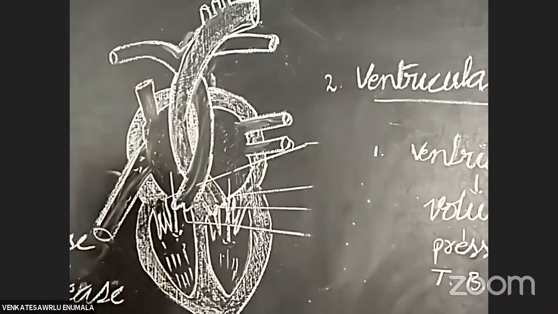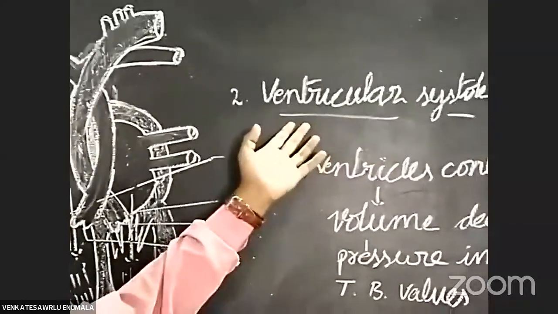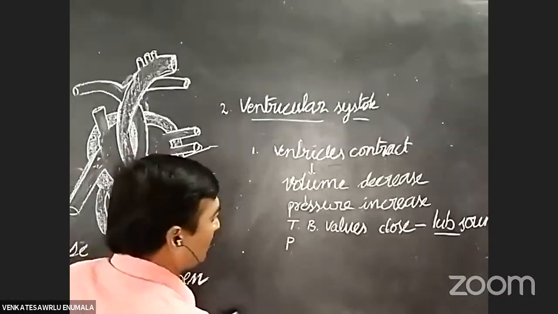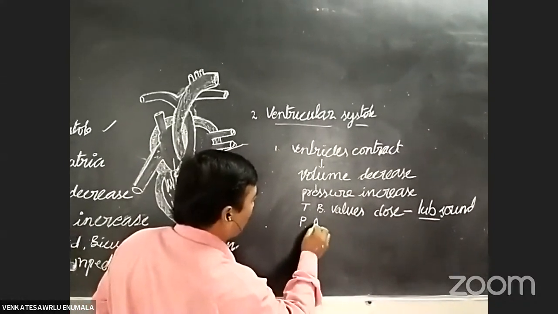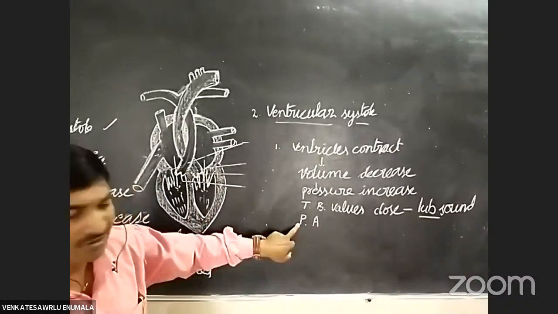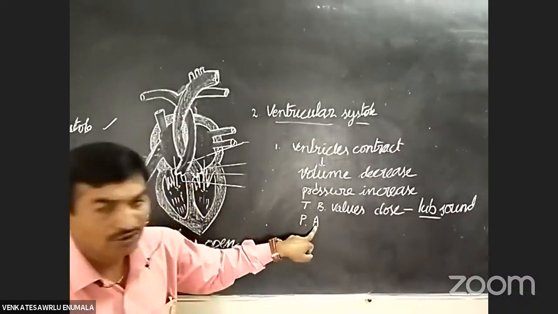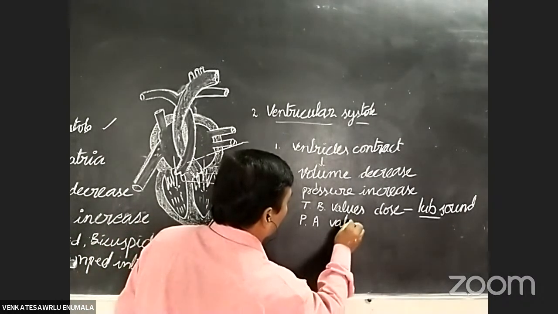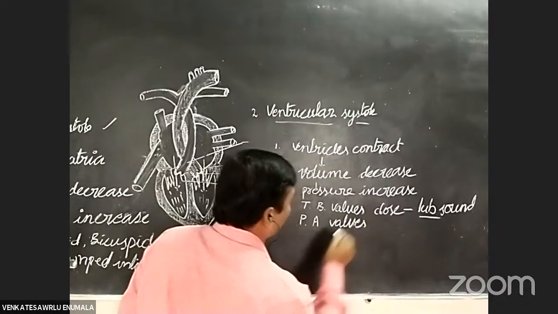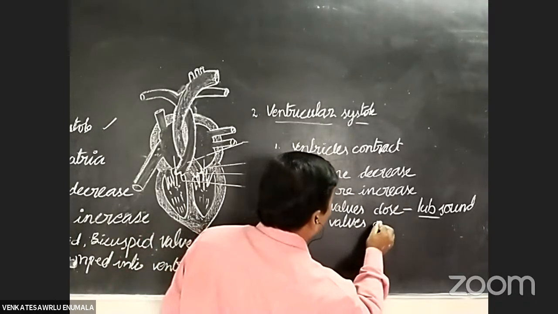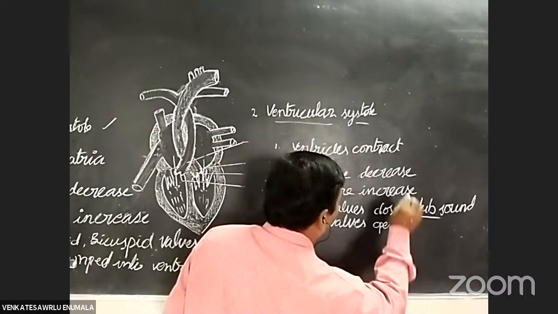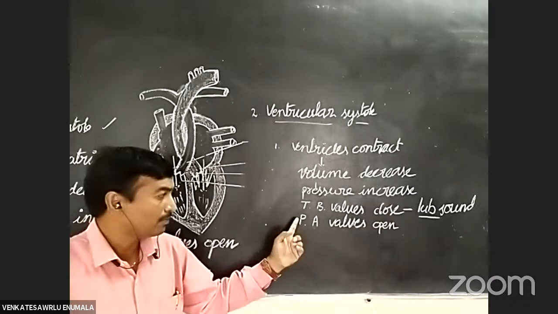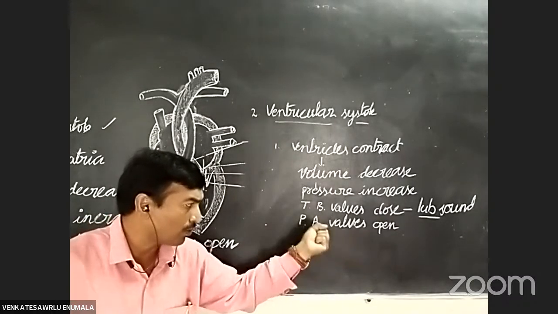Okay, students, here in the ventricular systole, P means pulmonary valve and A means aortic valve. What happens to the pulmonary valve and aortic valve? They become open.